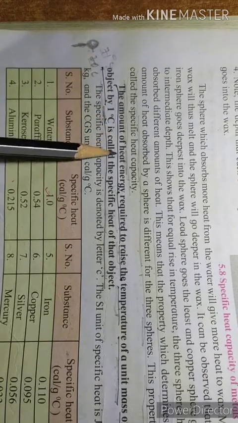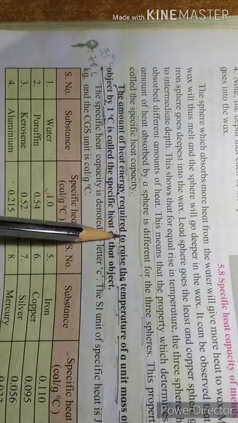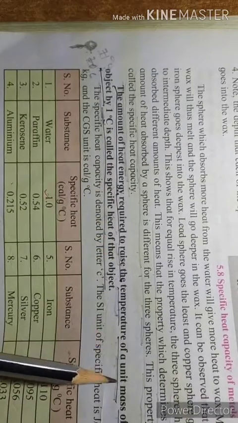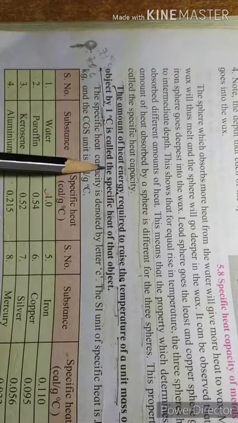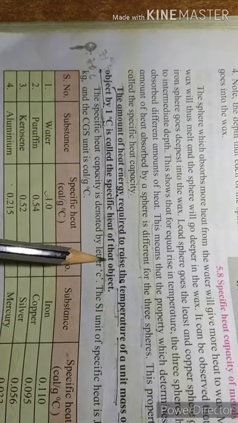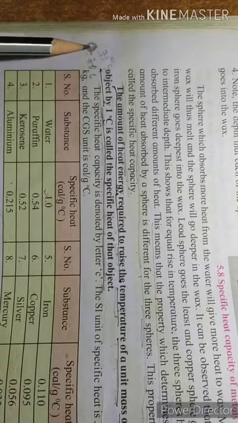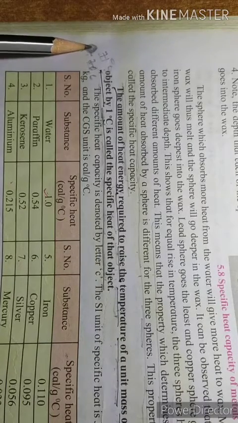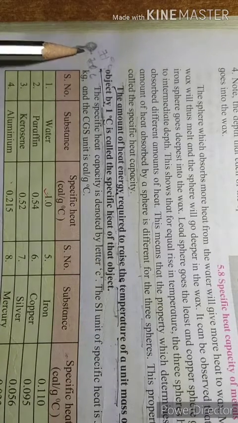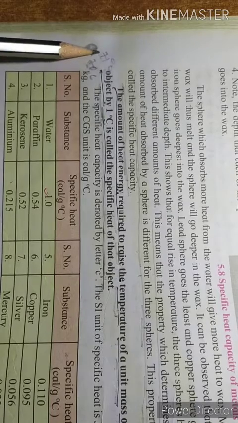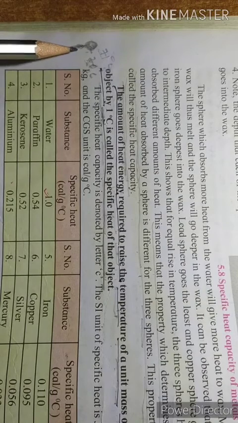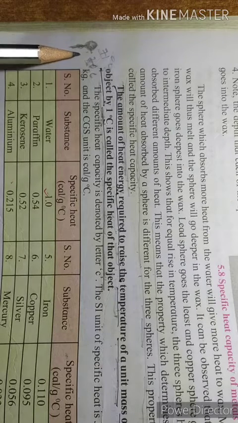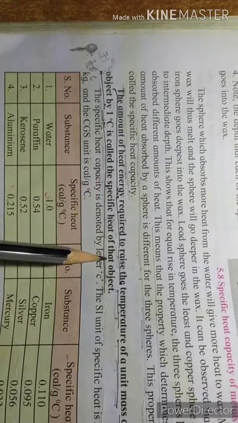So the amount of heat energy required to raise the temperature of a unit mass of an object by 1 degree Celsius is called the specific heat of that object. How much heat energy is required to increase the temperature from 70 degrees Celsius to 71 degrees Celsius? That amount of heat energy is called the specific heat of that object.